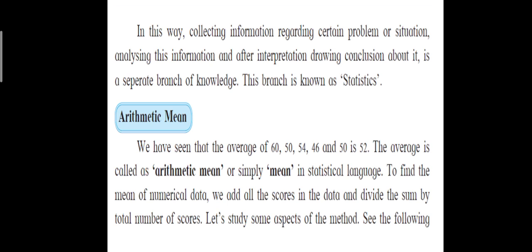So here we have seen the arithmetic mean. We have seen that the average of 60, 50, 54, 46 and 50 is 52. Here the average is called the arithmetic mean, or it is also called the mean. In statistical language, to find out the mean of numerical data, we have to add all the scores and then divide the sum by the total number of scores. So let us see the following.